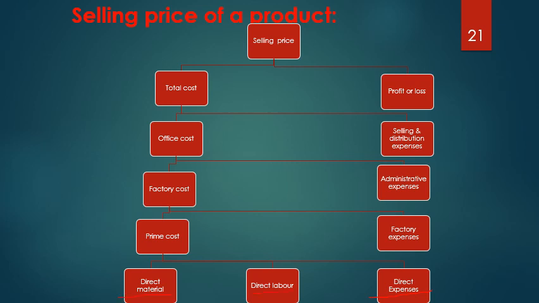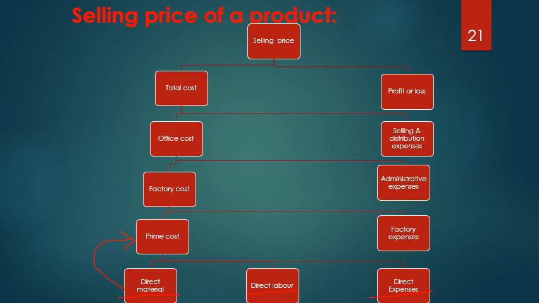Next, I have the direct material. So, direct material, direct labor, and the direct expenses. These three add up to make what? To make prime cost. Prime cost is equal to direct material cost plus direct labor cost plus direct expenses.